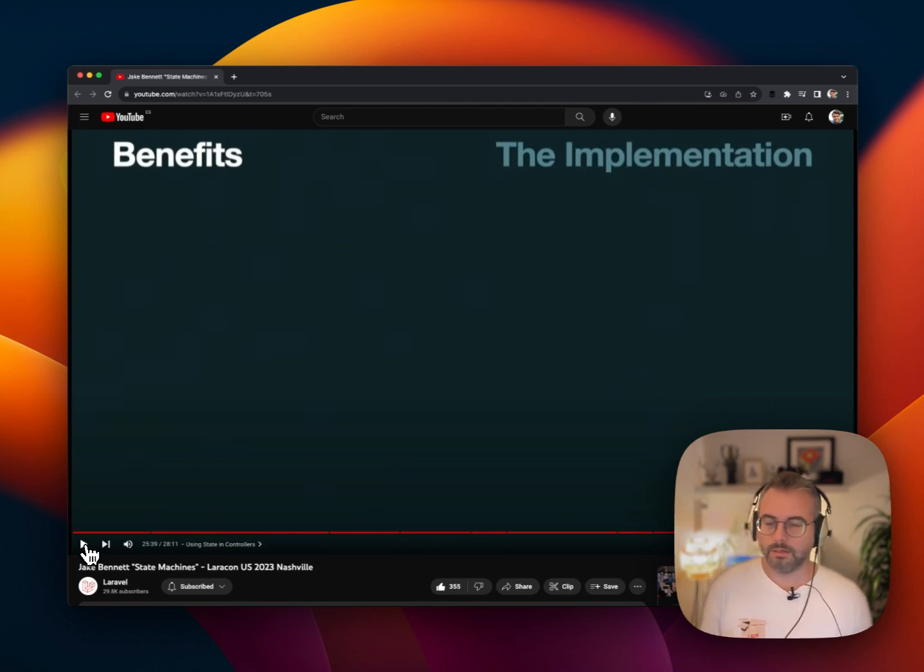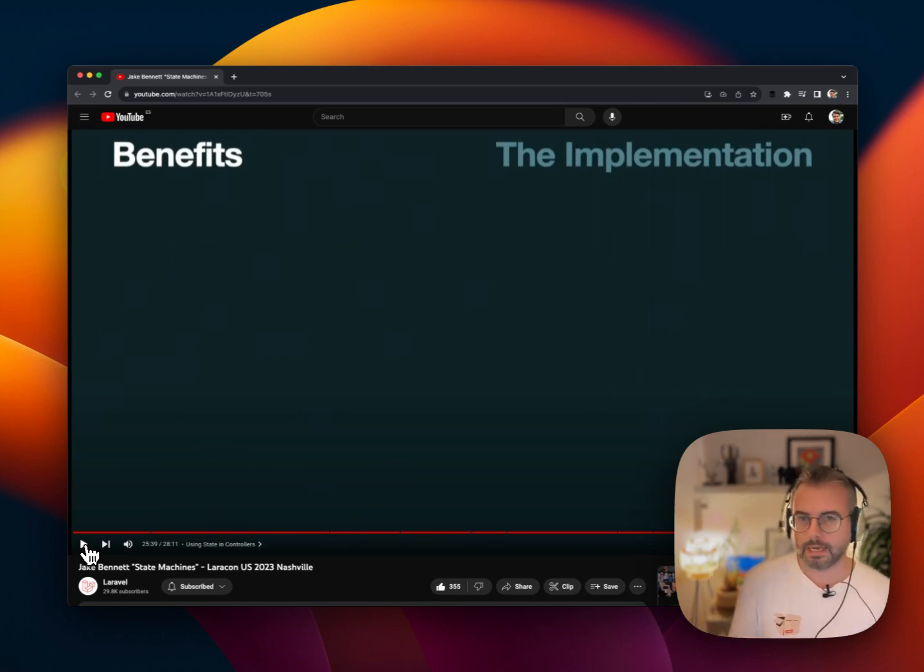It's come in really, really useful because it's framed how I think about the problem, but also highlighted something to me. Not just that this is an appropriate solution to the problem that I'm having, where if a payment has been made, it shouldn't be able to be made again, for example, or if a payment has been cancelled or it's failed, the state transitions that should be available and should not be available to that thing are in need of more rigor than I can do with a few if statements and without it becoming a real soup of logic, which I don't want. So it's been great to identify that.